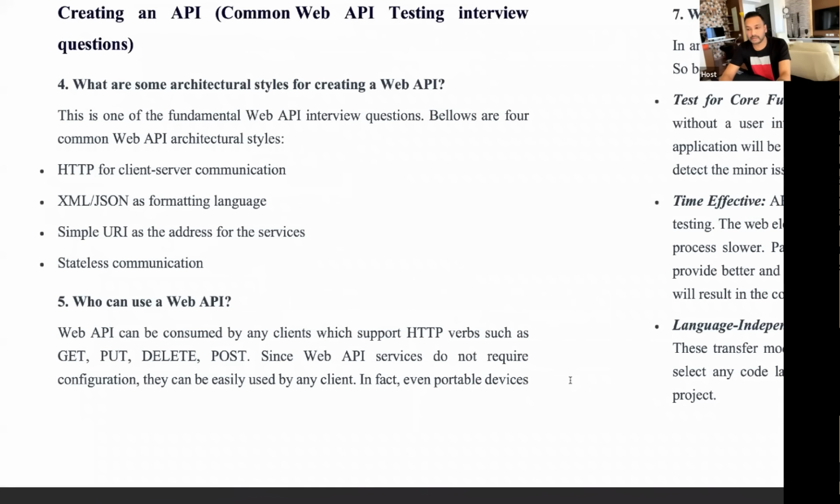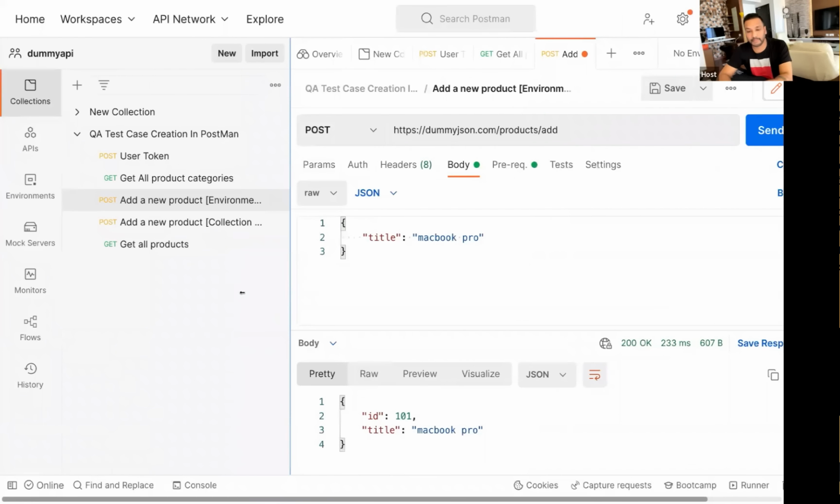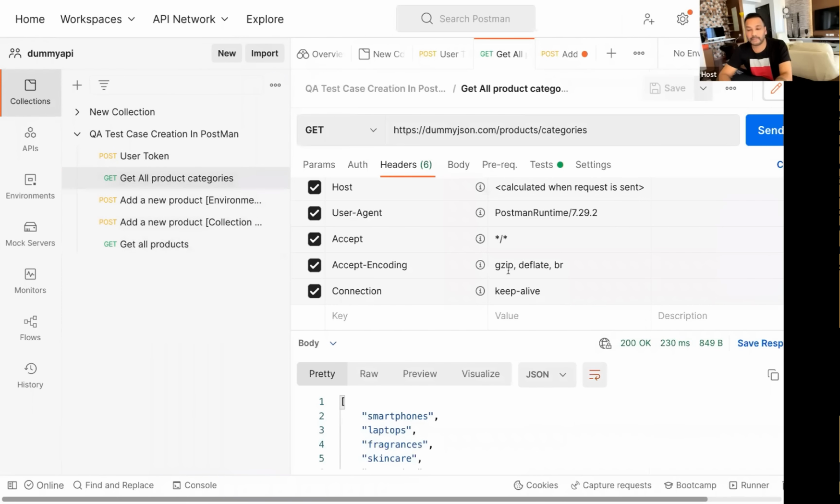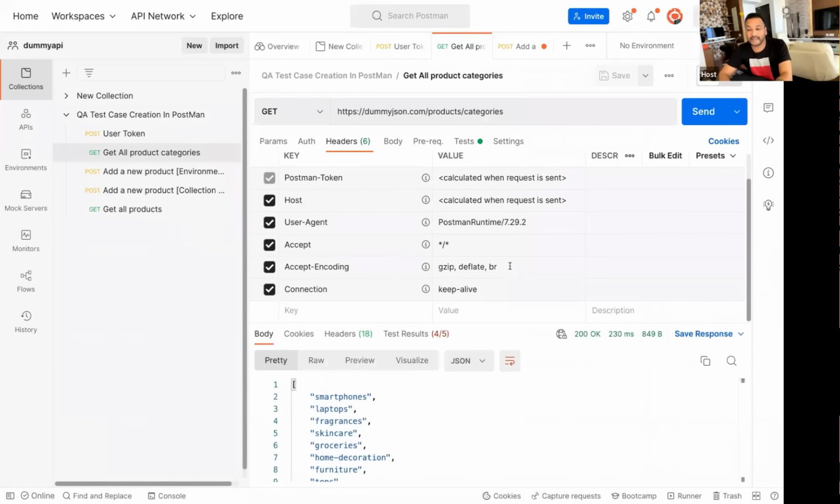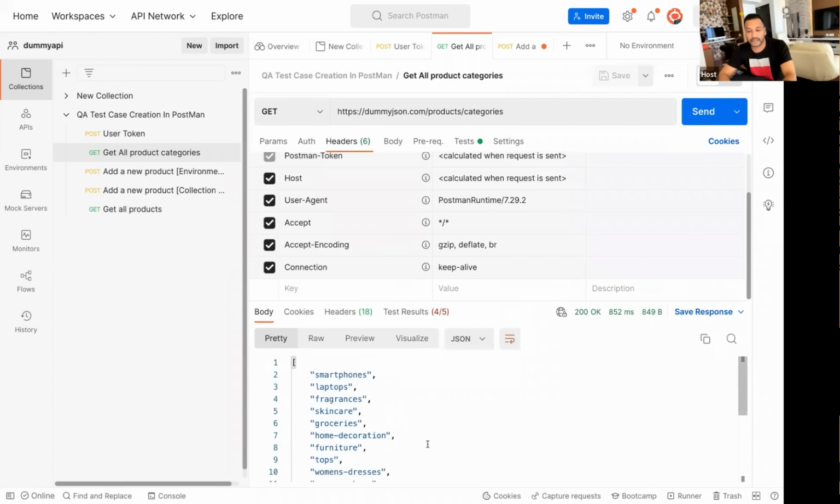Let me show you, I have one Postman example. This is a typical API, for example, get all product categories. I really want to see how many product categories there are in this particular application. This is my Postman, and Postman is a client which helps me to call the API. I'm calling this particular API and getting the response over here. These are the categories in the specific system, and these same categories will be displayed on the UI also. You can call dummyjson.com or something like this.